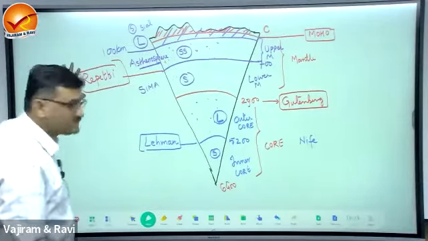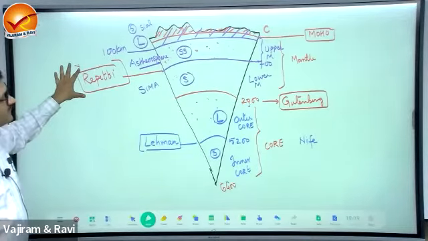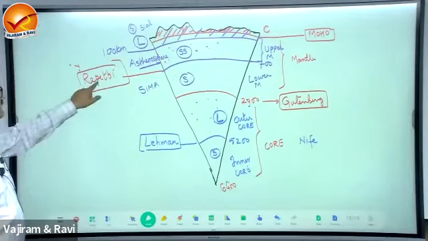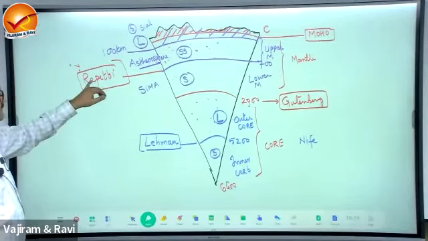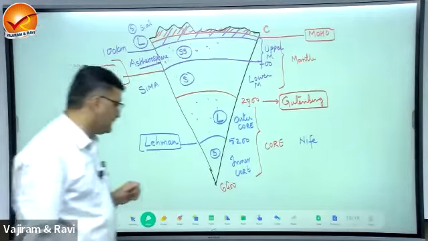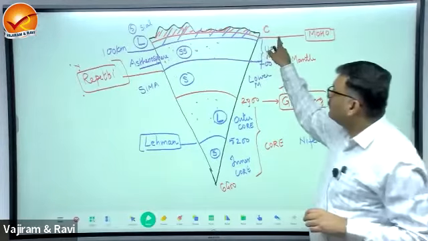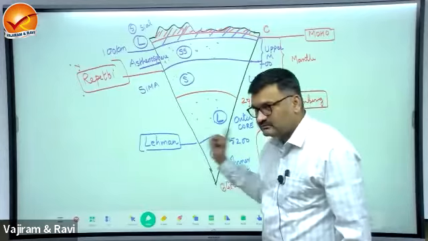The boundary is known as the Repetit discontinuity, or Repetti, or REPI in some texts. So how many boundaries have we got? The first one is Moho, then Repetit, Gutenberg, Lehmann.